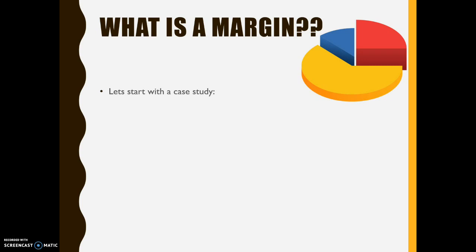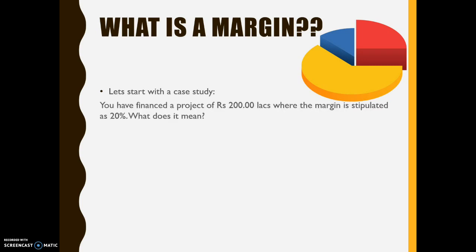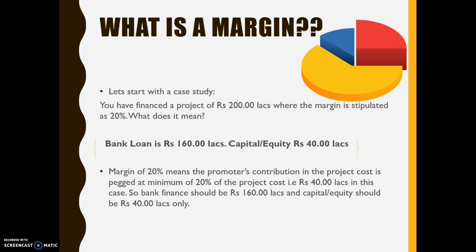Let's start our discussion with a case study. You have financed a project of 200 lakhs where margin is stipulated as 20%. What does it mean? It means bank loan is 160 lakhs and capital or equity of the promoter is 40 lakhs. Margin of 20% means the promoter's contribution in the project cost is pegged at minimum of 20% of the project cost, that is 40 lakhs in this case. So the bank finance should be restricted to 160 lakhs and capital or equity that has to be brought in by the promoters should be 40 lakhs. I hope this is clear.